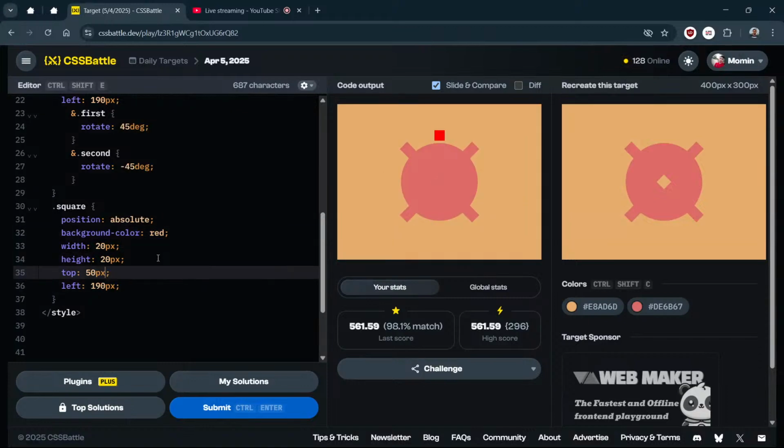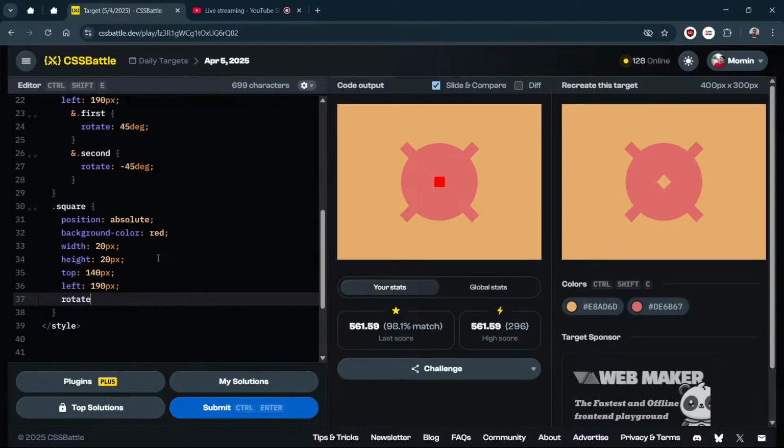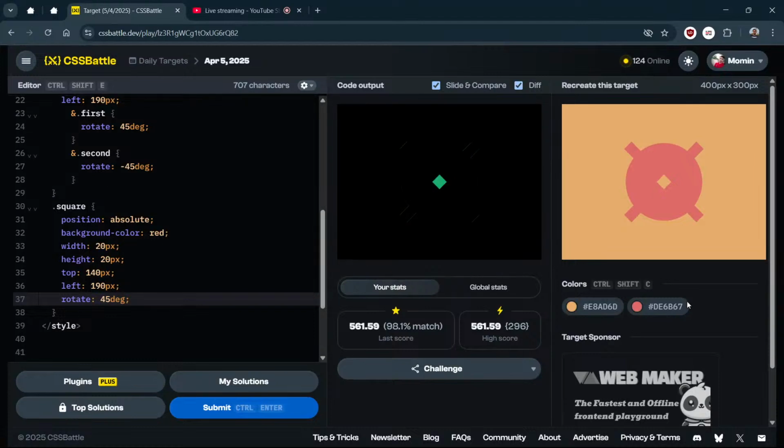So we need to increase the top to 150. 135. Right. And yeah, 185. Let me make it 185. Okay, it is 20, so 140 will work. And here also 190 is correct only. Nice. Then we also need to rotate it. Rotate 45 degrees. Now let's see the difference and let's make the color this again.